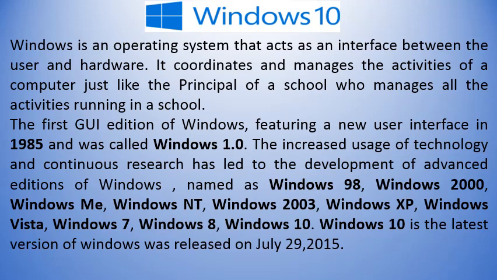These are the different versions of Windows. Windows 10 is the latest version of Windows, released on July 29, 2015.